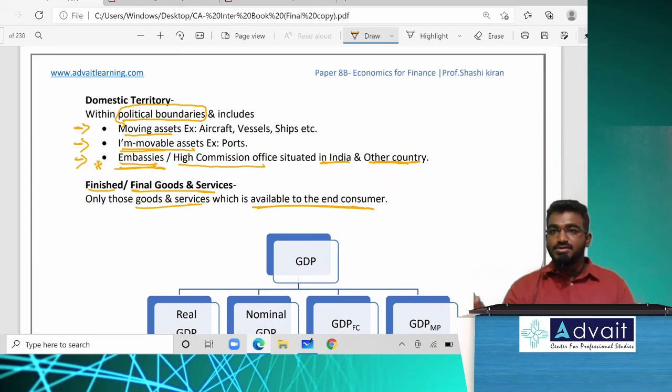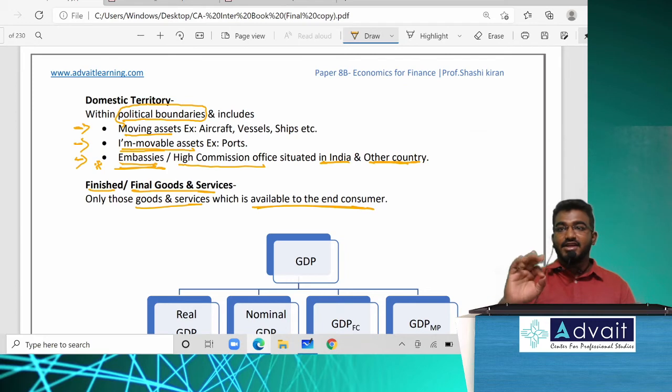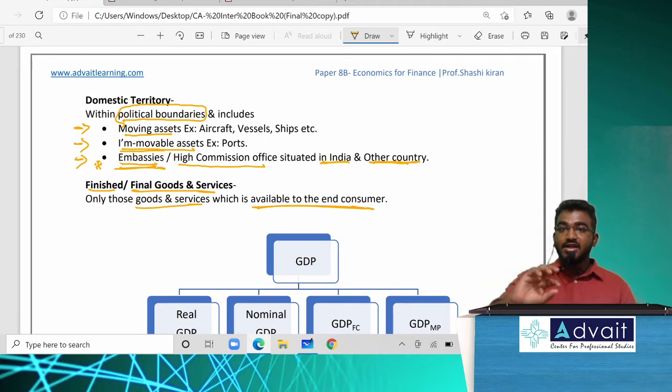Anyone having doubts? Understand that example. Category A, category B, category C, and category D. That would be the important thing. That would be the game changer for you people. Category A and category B will be GDP within India. Now NFIA, incomes receivable from abroad minus incomes payable to abroad. So that will be GNP. So in short, the difference between domestic and national is NFIA.